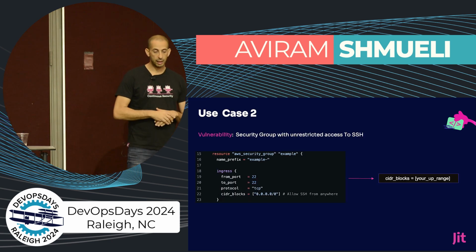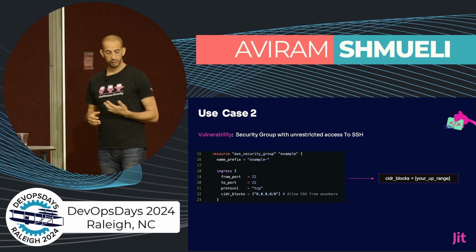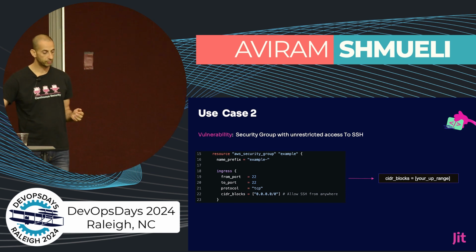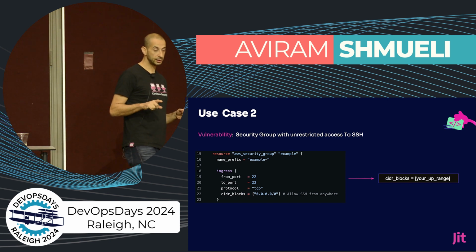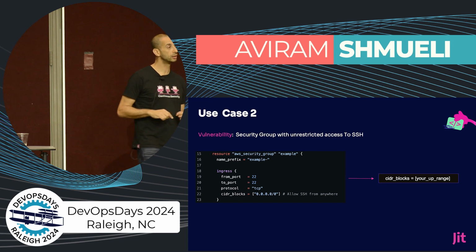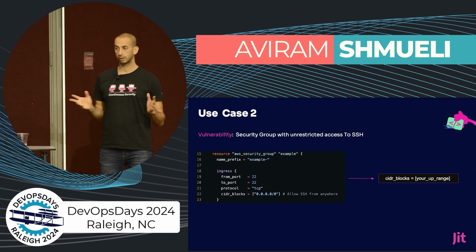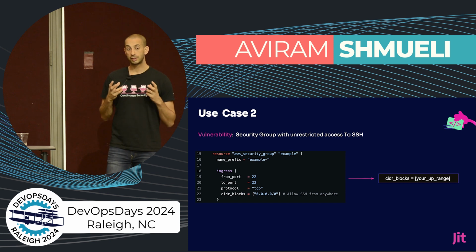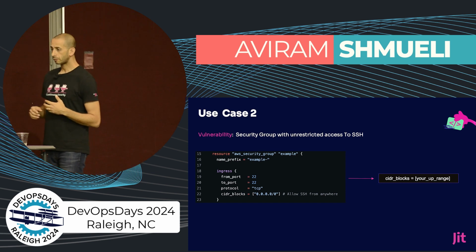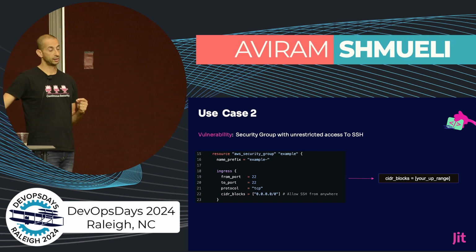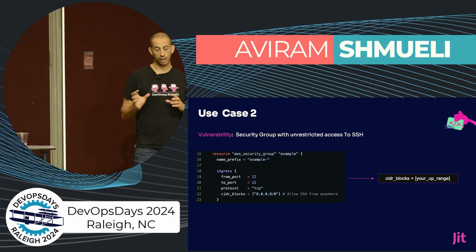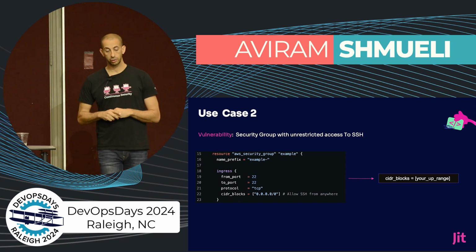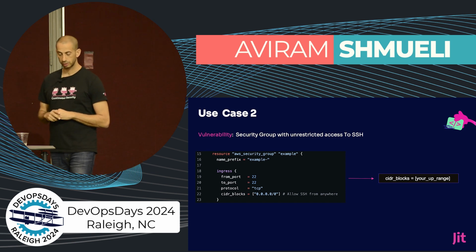The other use case is about a security group which allows unrestricted access to SSH. In this case, the security tool detected 0.0.0.0, from the entire world. So the remediation engine's conclusion was to offer you to switch this subnet to another that will define your own IP range.